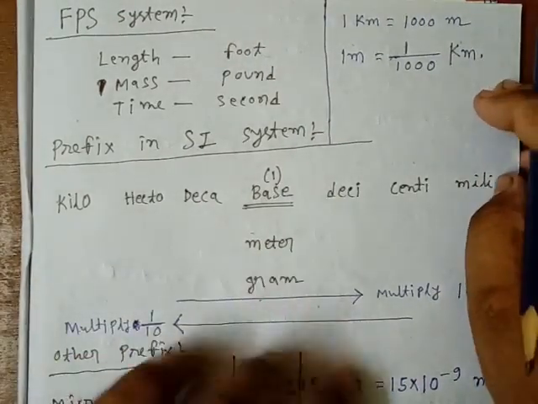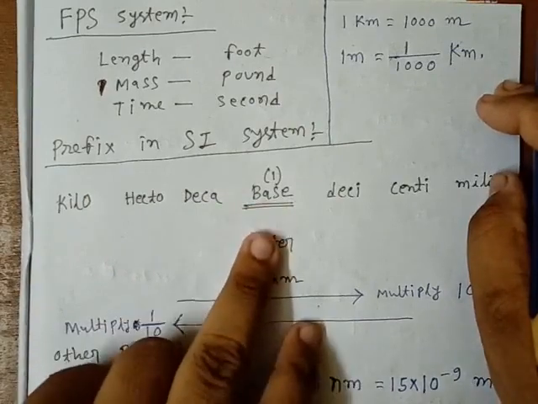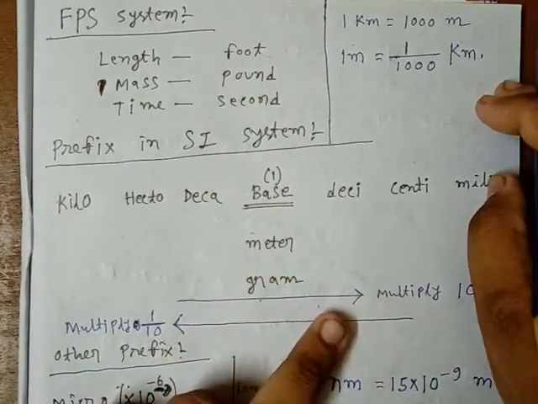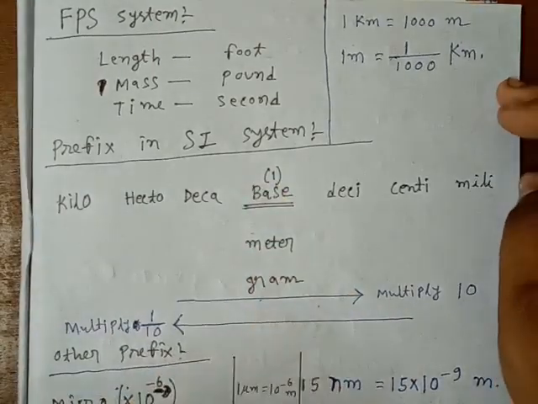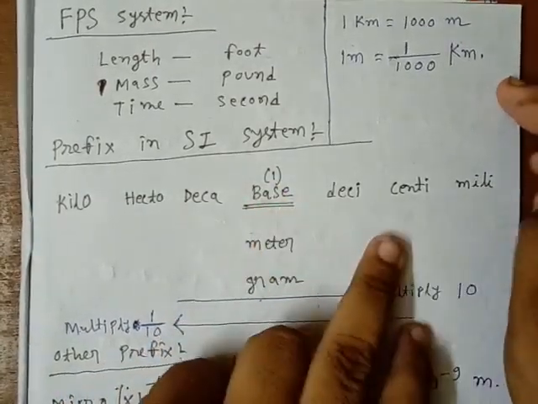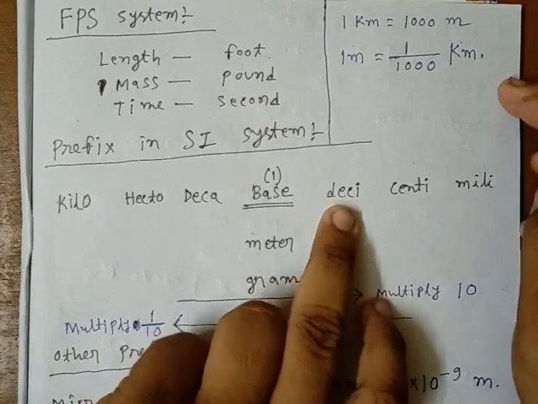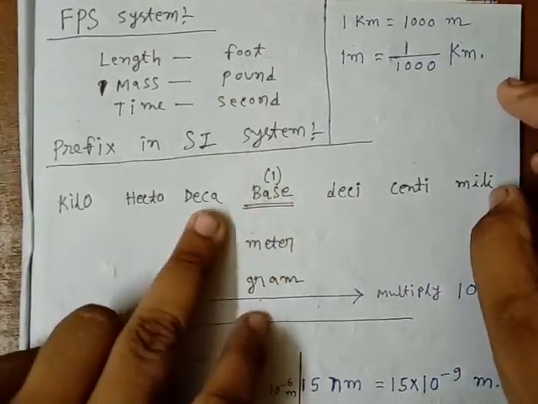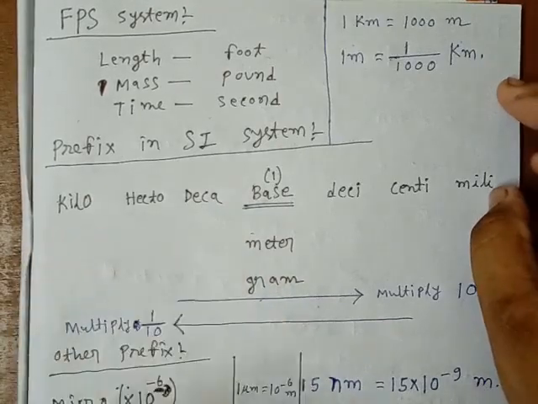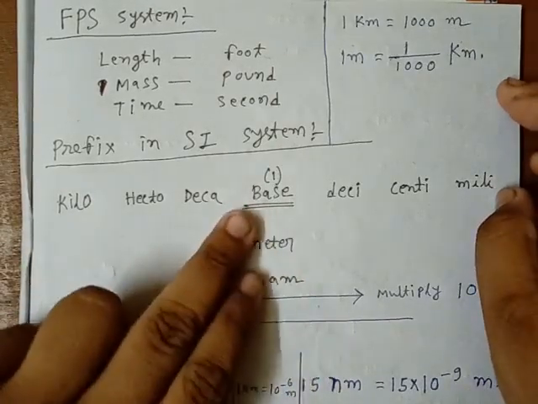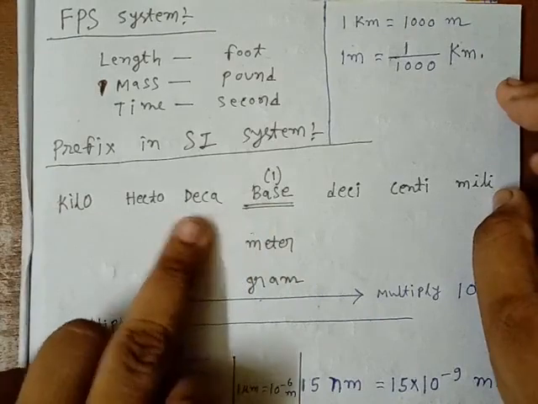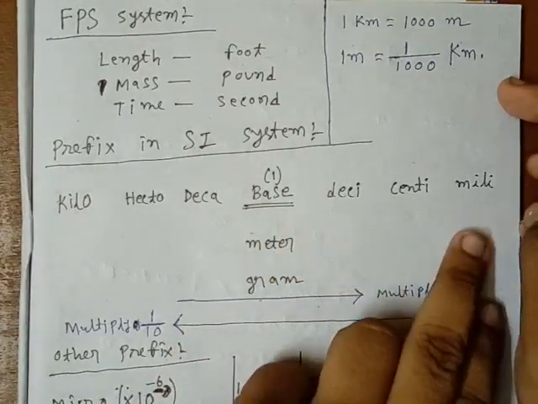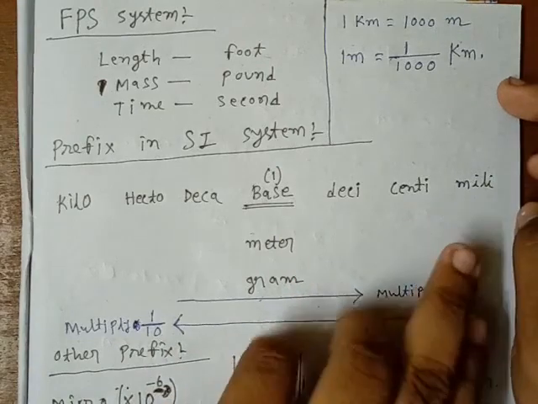In the middle is the base unit, that means meter, gram. Okay, that is the base. On the right side I have written deci, centi and milli, and on the left side of this base I have written deca, hecto, kilo. Now understand, those on the left side are the bigger units, and those on the right side are the smaller units.